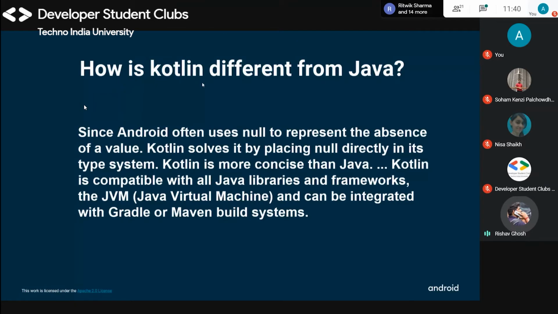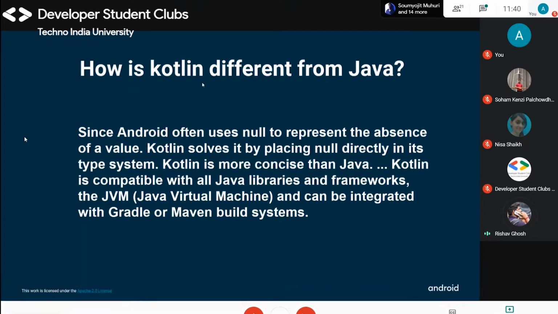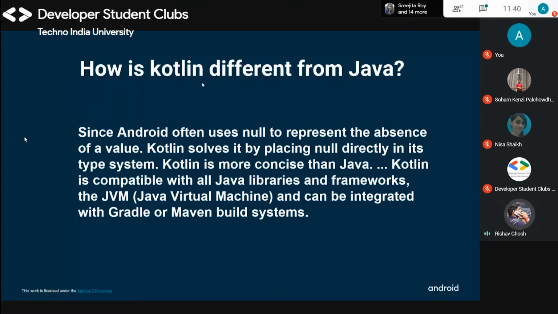The JVM can be integrated with the Gradle and Maven build systems. Gradle is the thing we need to make an app. We will talk about this later in the next sessions, when we will show how to make Android layouts, what the basic app layouts and designs are, etc. Then we will talk about Gradle and many other things you need to know for making an Android app.